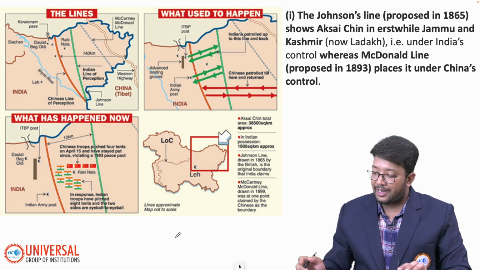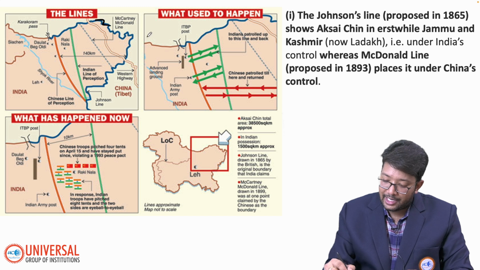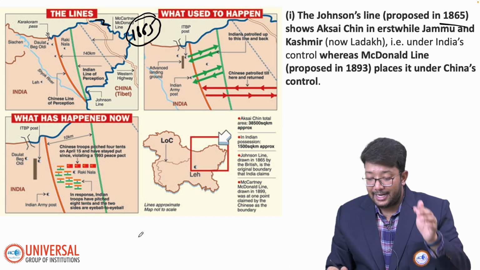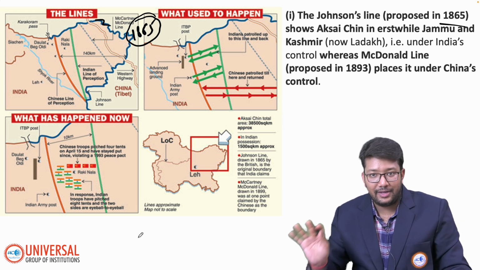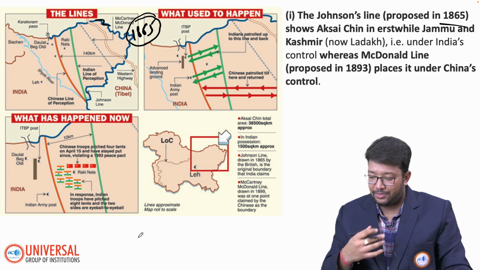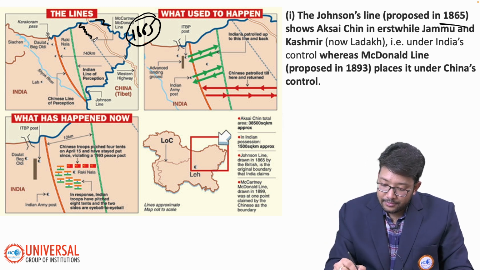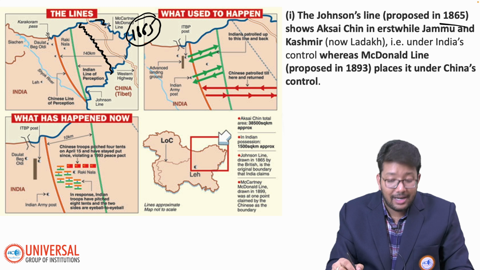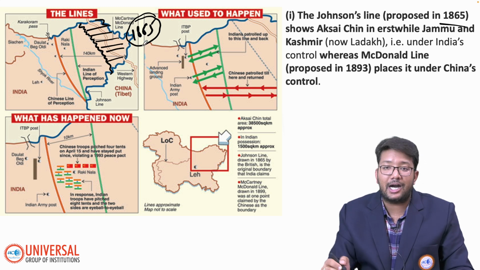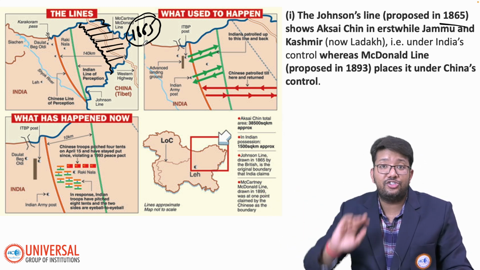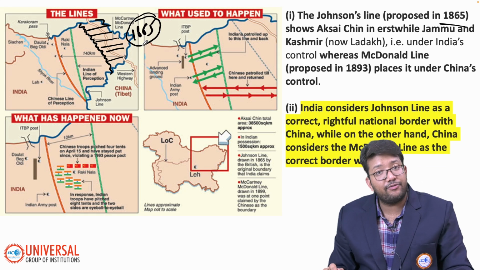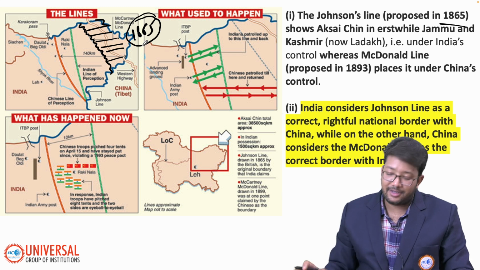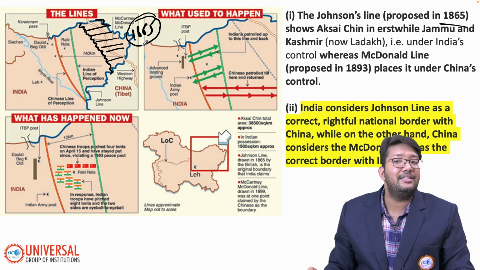Now let's talk about the Johnson line. This particular line was proposed in 1865, and according to the Johnson line, Aksai Chin is part of India only. That's what we accept. While the McDonald line proposed this particular part, meaning Aksai Chin, as part of China. India considers the Johnson line as the correct, rightful national border, while on the other hand China considers the McDonald line as the correct border with India.